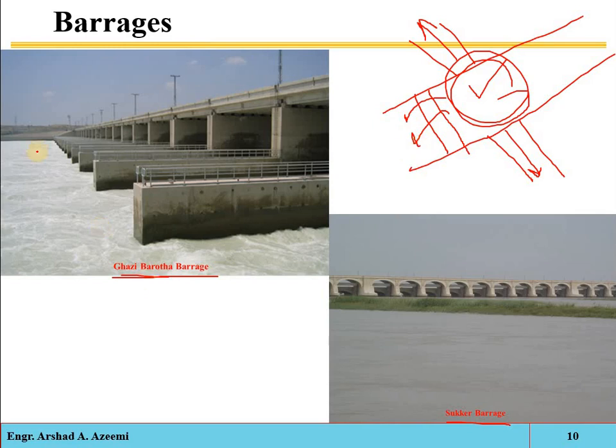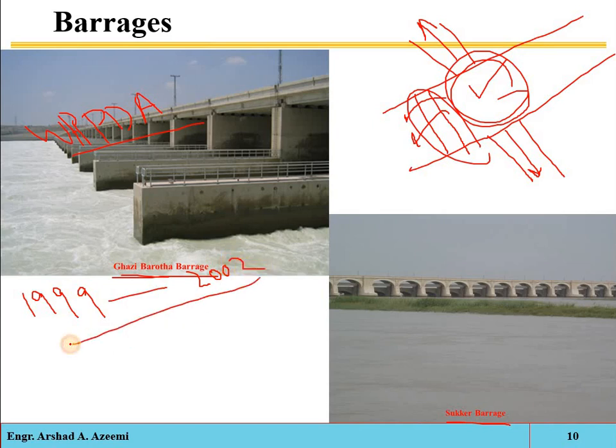Okay, so Ghazi Barotha barrage is under the water department, and remember, if such a structure is constructed just for the raising of water and taking out of the canal, then it will be under the irrigation department. Okay, so Ghazi Barotha barrage is under the water department because it is also used for the generation of electricity. Okay, the construction of the Ghazi Barotha barrage was from 1999 to 2002. That was its construction period, and the cost of this project was 2.1 billion US dollars.